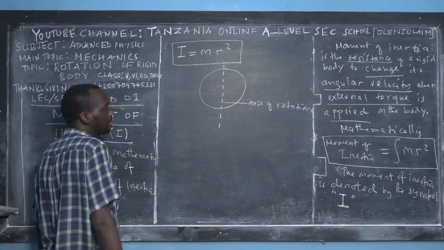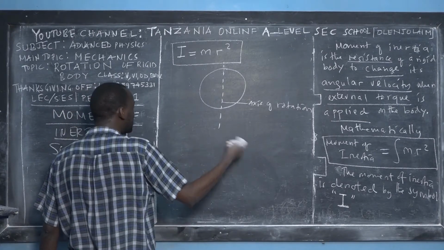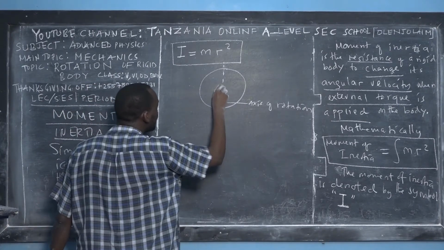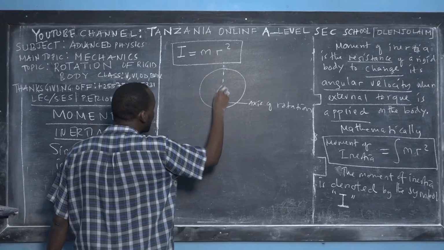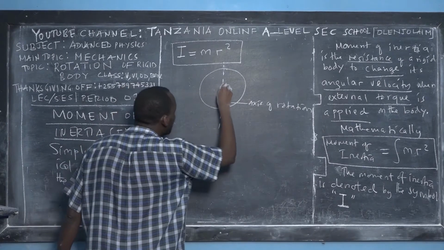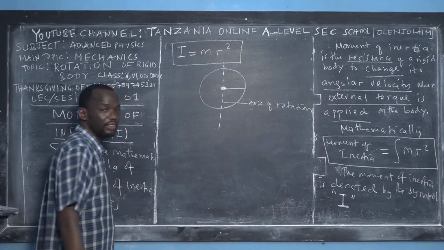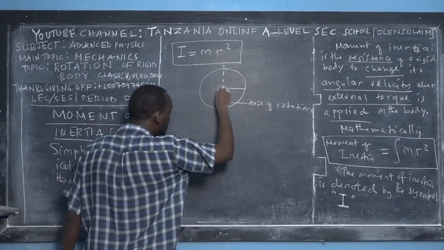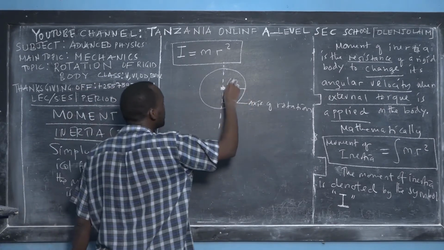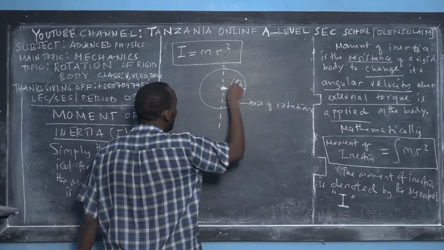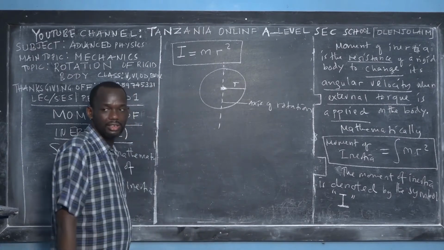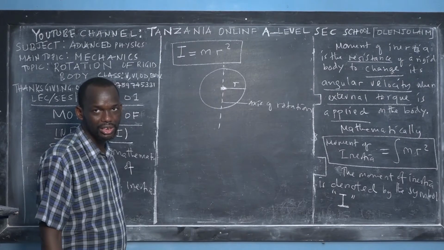So listen carefully. This is the disk, for example, and this is the center. From this center we have a distance to the circumference. The distance from the axis of rotation to the circumference is what we call R. R is not radius because you have different shapes.